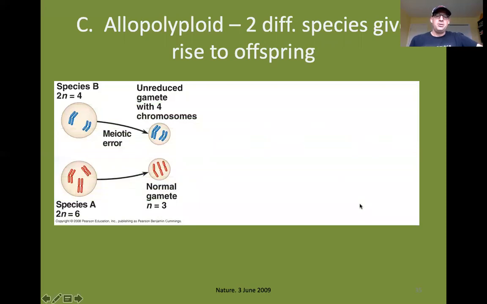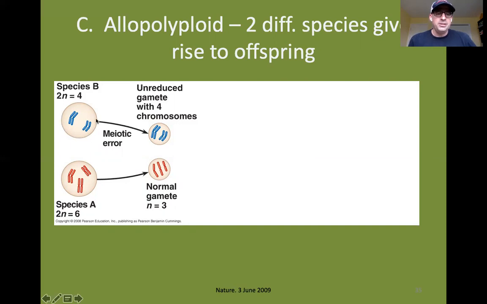Okay, so in allopolyploidy, what we just looked at was autopolyploidy, where you had the error in division of the chromosomes, and then you get self-pollination leading to the tetraploid offspring. In allopolyploidy, this occurs between members of 2 different species here. So it wasn't within the same plant, it wasn't within the same species.